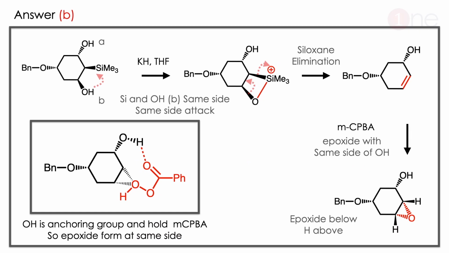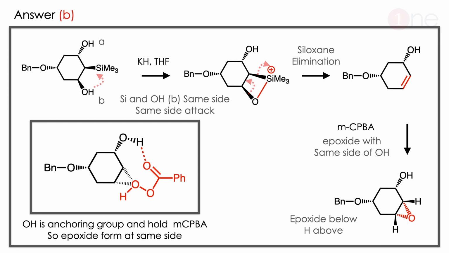The answer is B. Let us see how. Here you have to see that silicon and OH are on the same plane. Here internal OH attack on the silyl, which is the electrophilic one, is possible. But there are two OH, OHA and OHB. So OHB is on the same side as the silyl system. So the attack happens. The charge on the silicon is developed. The charge can be quenched by the elimination of silane. So siloxane is eliminated. So the SiO bond is eliminated from the system and an alkene is formed there.